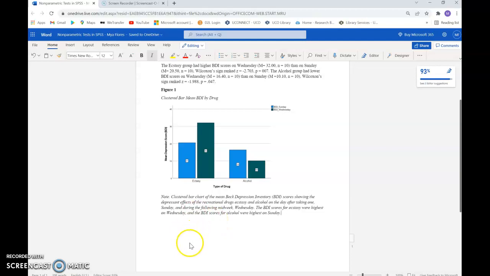It shows the difference in ecstasy and alcohol scores on Sunday and then on Wednesday. I wrote that the Beck Depression Inventory scores for ecstasy were highest on Wednesday and the Beck Depression Inventory scores for alcohol were highest on Sunday.